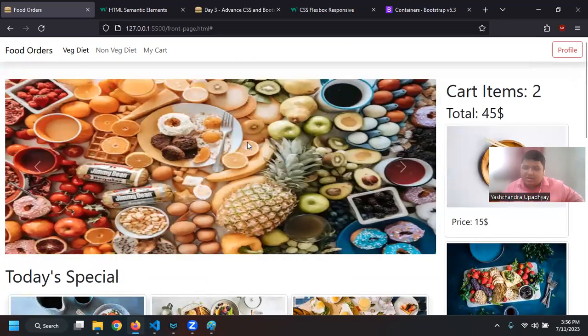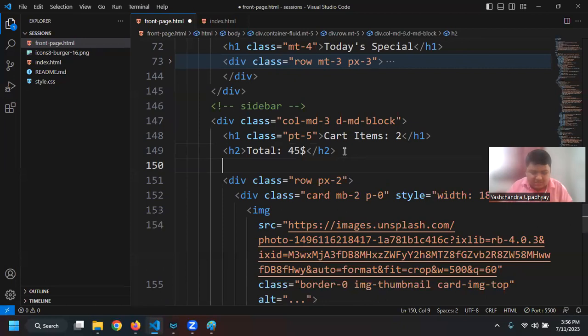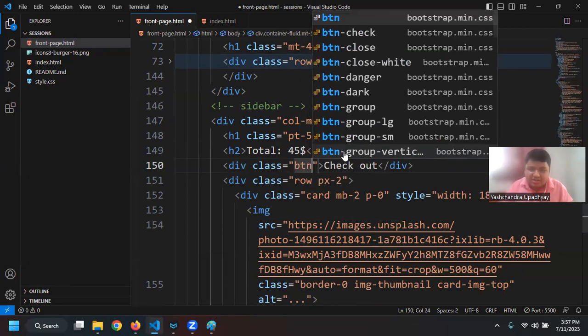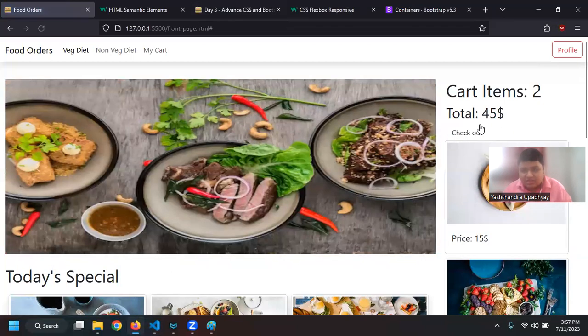Okay, and if I want, I can also add a button. So let us say I have this button, right? So I can say div, and then I can say checkout. I can apply a class of btn for it to have a button-like thing. So now the live server is not working, I have to reload by myself.